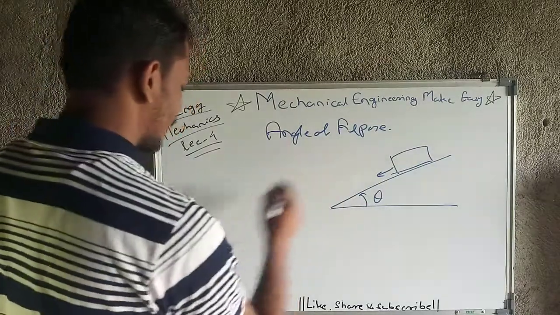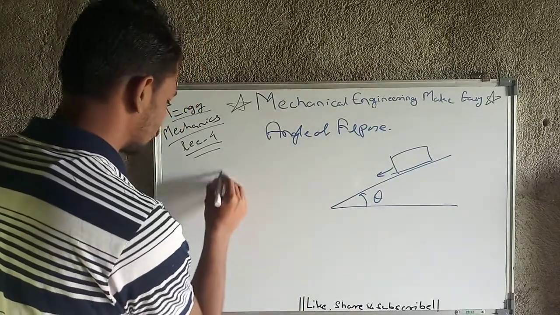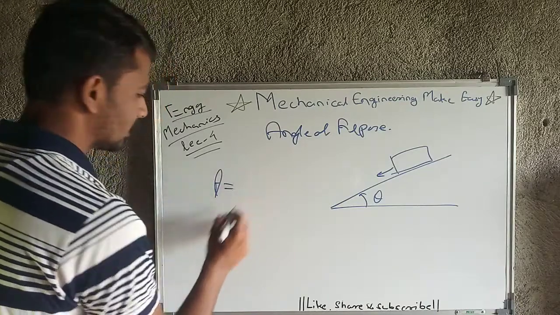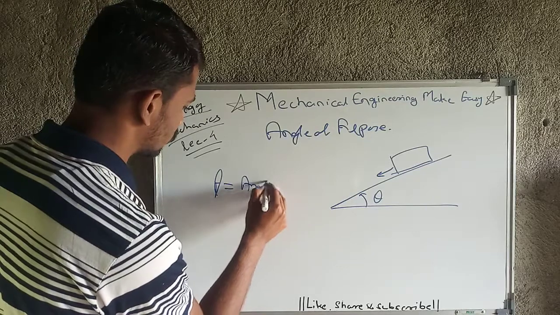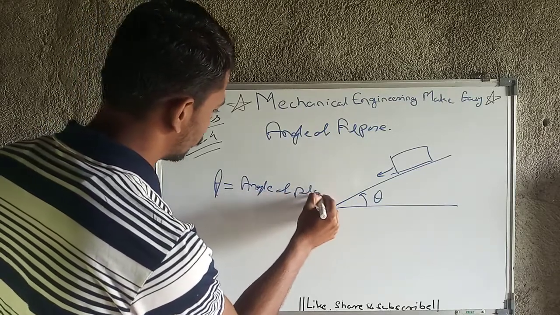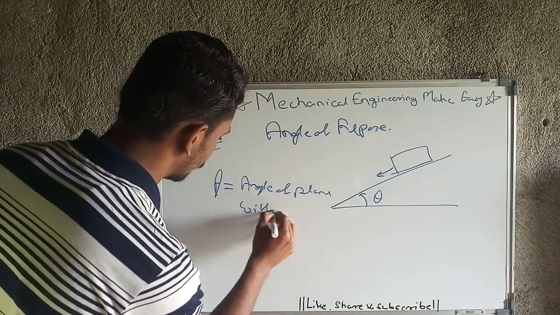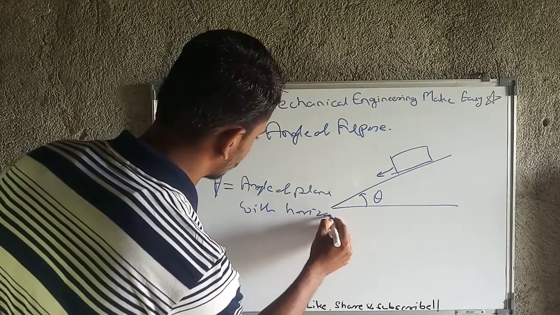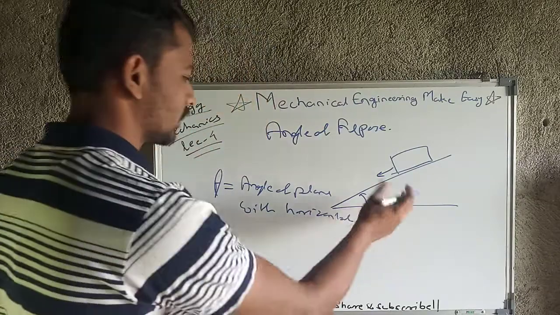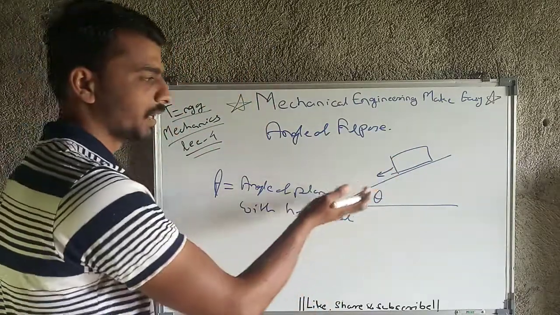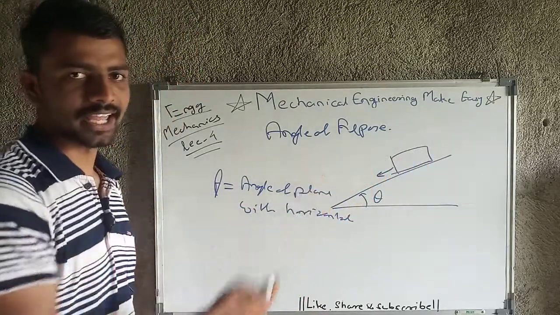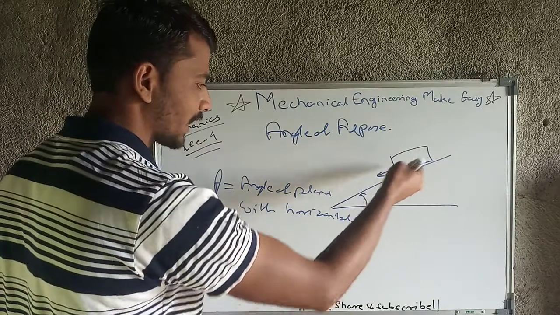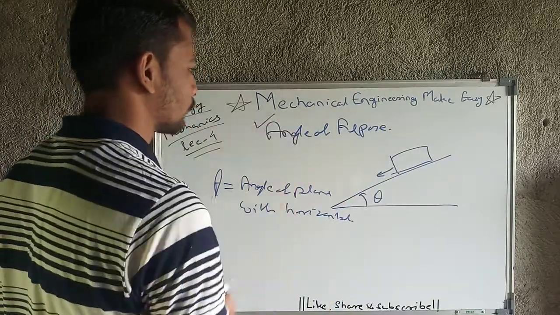That theta is nothing but the angle of the plane with horizontal. If that angle is given to the plane, then the body will be just in position to start to slide on this plane. That is nothing but angle of repose.